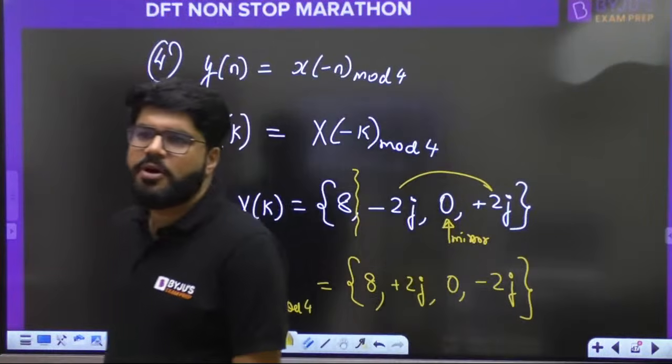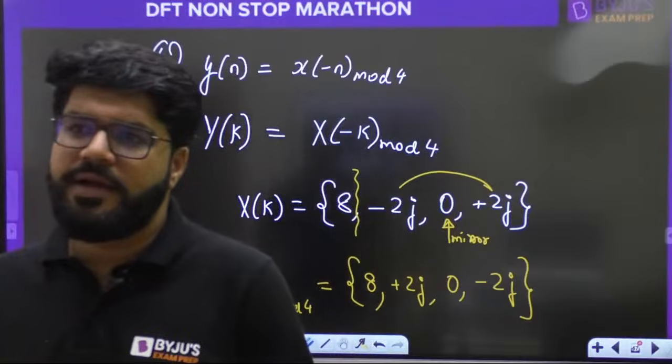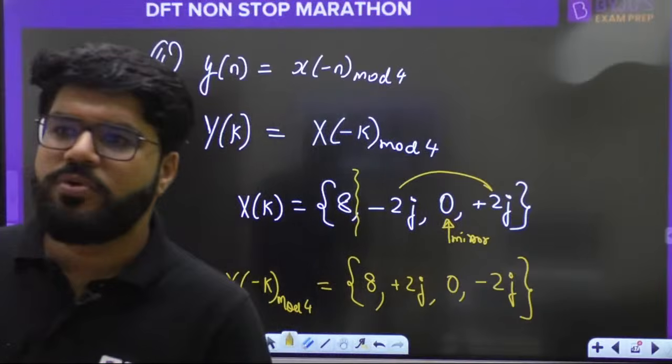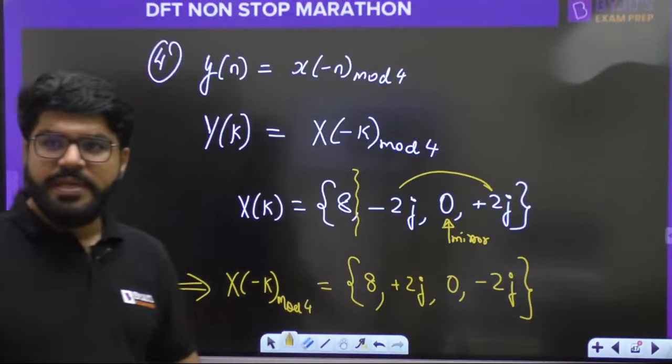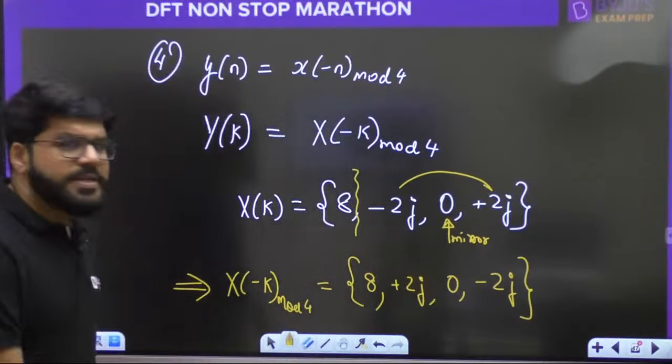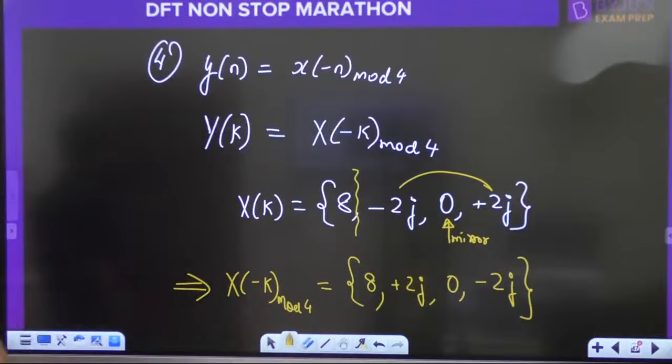Correct. बहुत बढ़िया. Right, Tanay, Kanak, Abhi, Kishan, Kanugula. Fantastic. This is the answer. This is the answer for x minus k. Cool. Question number 5. Yes, Arun Kumar, correct.